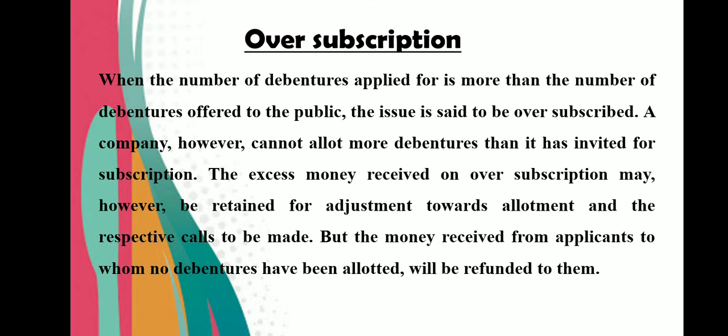In case of pro rata allotment, debentures will be issued to all the applicants but on a proportionate basis. So in our example, the company issued 1 lakh debentures but applications came for 1,50,000 debentures. So the proportion would be 10:15. That means those who have applied for 15 debentures will be given 10 debentures. Everyone will be given debentures, and their excess money may be either refunded or adjusted with the allotment and calls. So let us see an exercise on this.